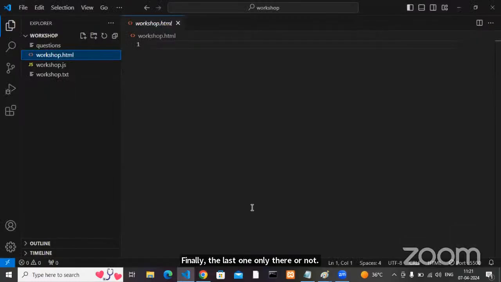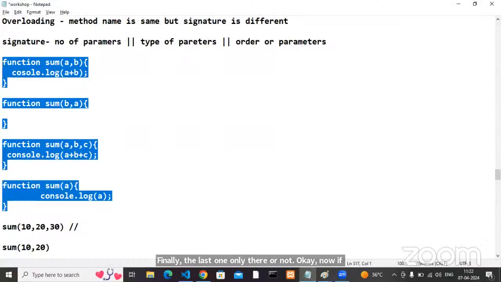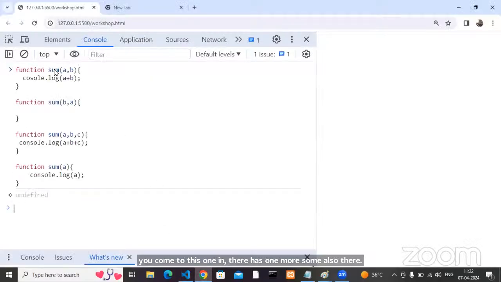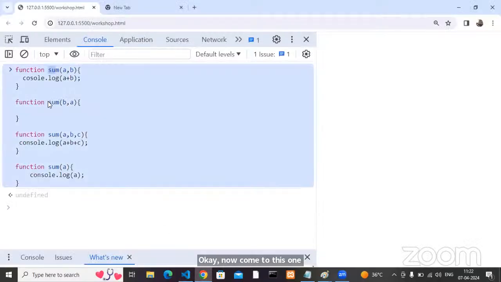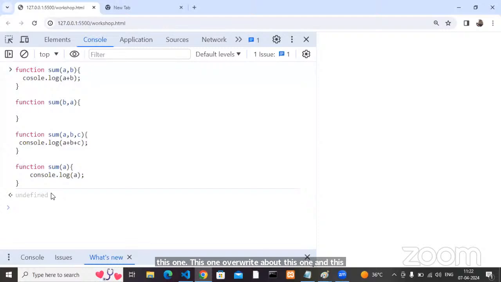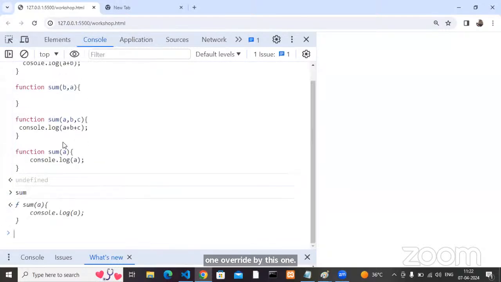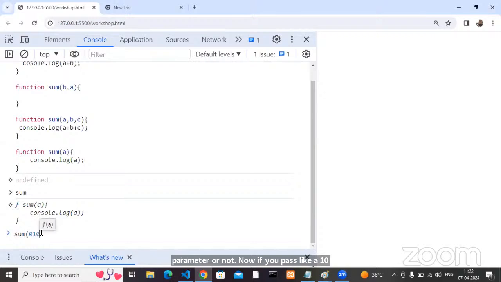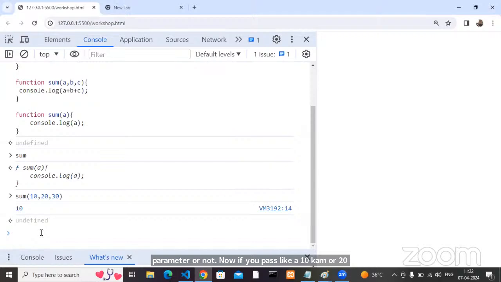Now, in our scenario, there is one more sum also. See this: the first sum is overridden by the next one, overridden by the next, and that one overridden by the last. Finally, which sum is active? Sum with one parameter. Even if you pass 10 comma 20 comma 30, it takes only one value.